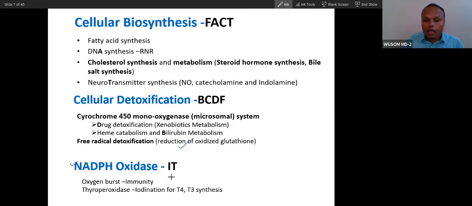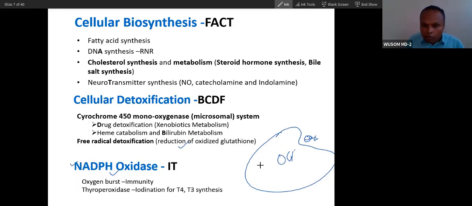Why? Because in immunity, your phagocytes have this NADPH oxidase. Because of this, it will produce free radicals, hypochlorous acid, inside the cell in the phagosome. In the phagosome, when it engulfs bacteria, suppose this is bacteria. When it engulfs bacteria, hypochlorous acid is formed because of this NADPH oxidase. Hypochlorous acid, peroxide, these are formed, and they will kill the bacteria inside the phagosome. This NADPH oxidase is very important for this phenomenon, which is called oxygen burst.